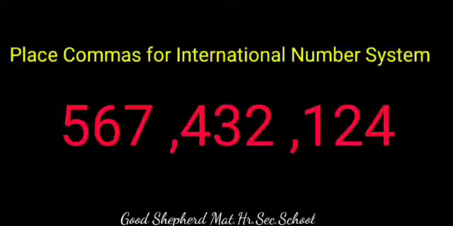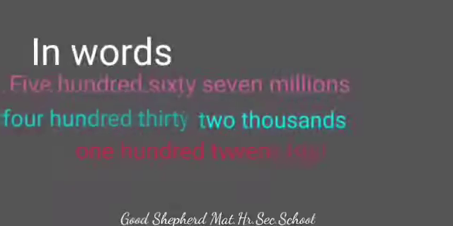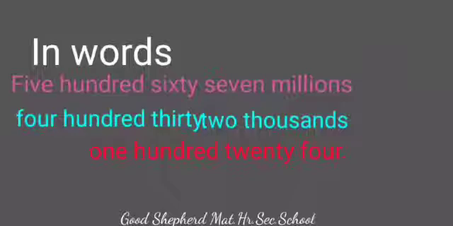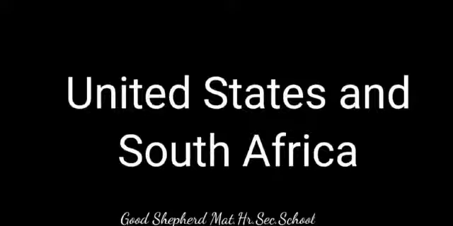Next, we place commas for the international number system. The commas are always placed in groups of 3. That's why we place a comma for the first period, second period and third period. Next, the periods are the ones period, thousands period and millions period. Now, we can read this number: 567 million 432,124. This system is used in the United States and South Africa.